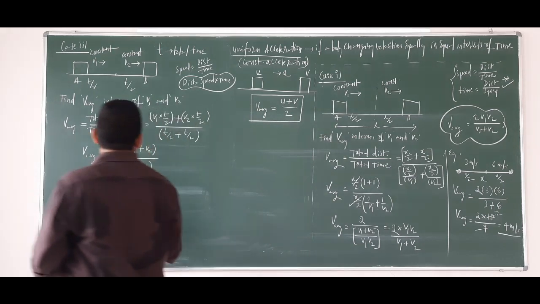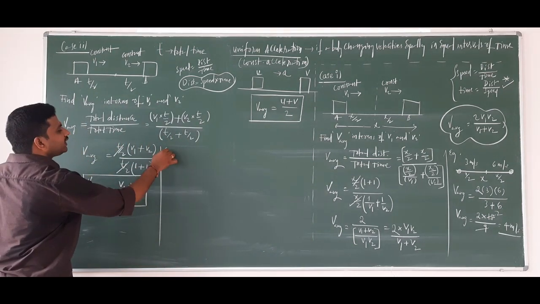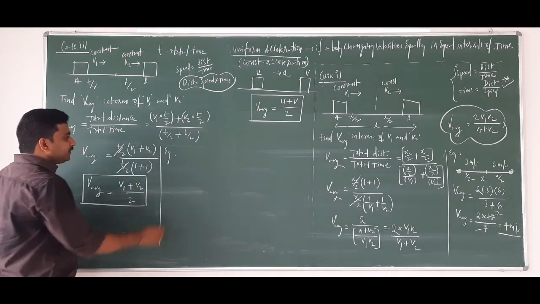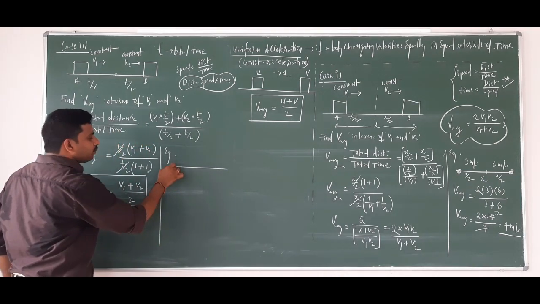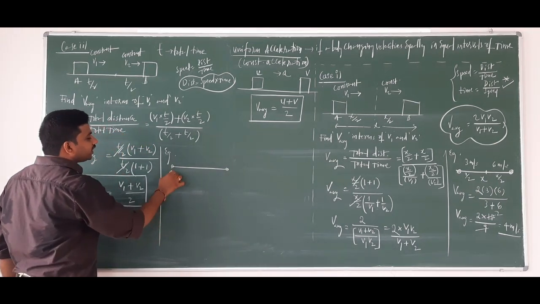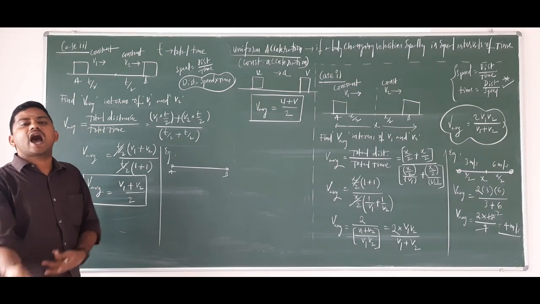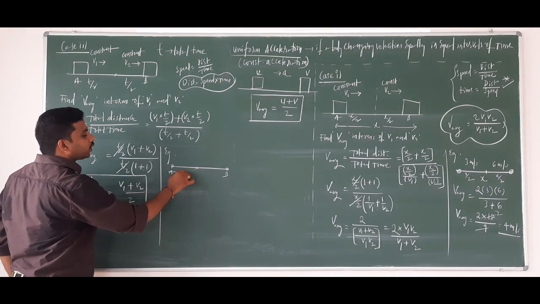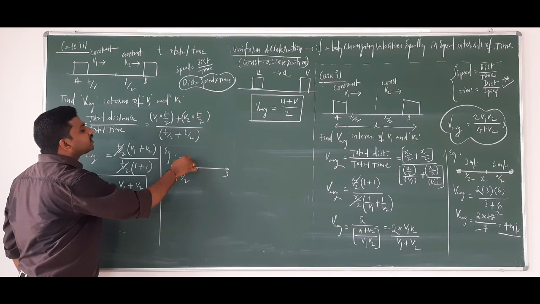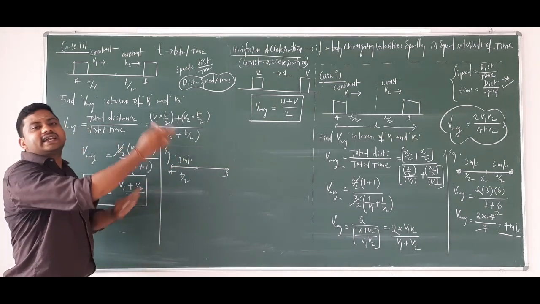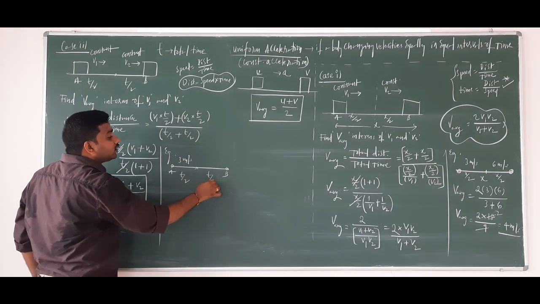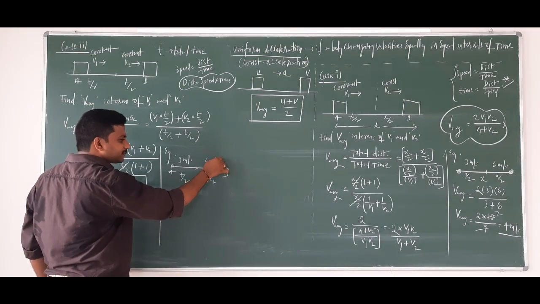And let us solve a numerical here. For example, there is a body moving from point A to B. The total time taken is T, and in the first half of the time interval, the body is moving with 3 meters per second. In the second half of the time interval, the body is moving with 6 meters per second.